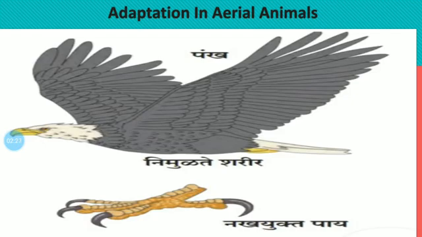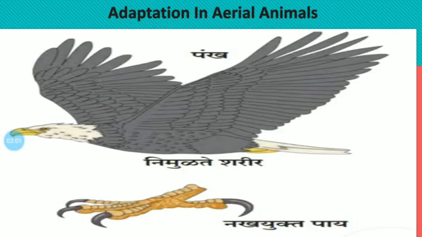So the spindle shaped body of a bird also minimizes the resistance of air while flying. So the spindle shaped body of an animal helps them to minimize the resistance of air while flying. This is the adaptation that happens in the birds, because these birds can't fly without this adaptation.